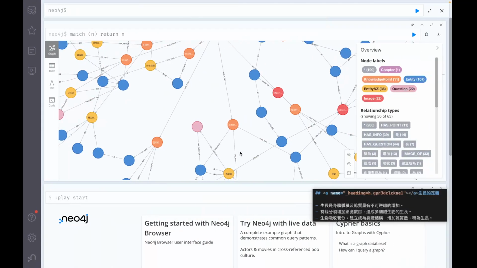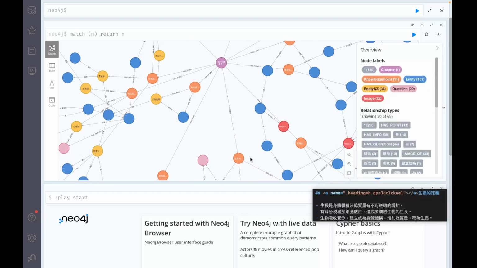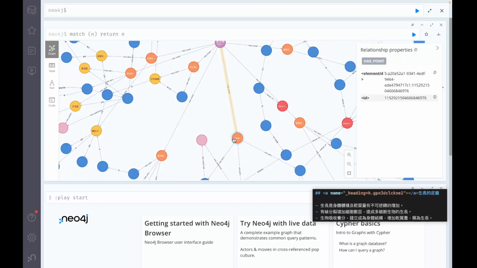Now let's move on to the Neo4j database. We can see there is chapter 10, and here is our knowledge point. The relationship between them is has point, as you see here. For the knowledge point label, we can see there is the chapter number to indicate which chapter it is, and the name of that knowledge point.